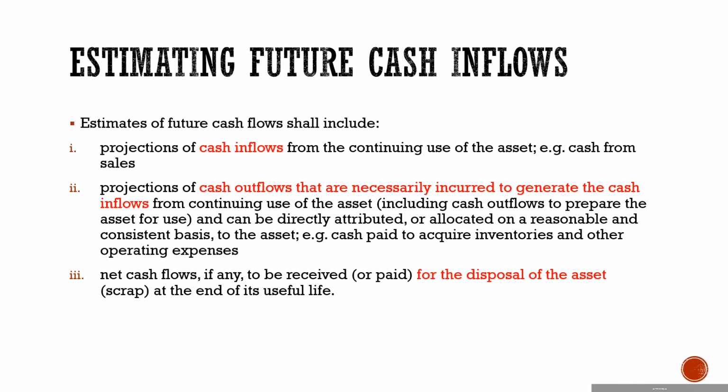Okay, now here are 3 things to note when estimating the future cash inflows for the purpose of finding the asset's value in use. First, we are going to include any cash flows from the continuing use of an asset, for example, cash from sales. Second, we are going to include any cash outflows that are incurred and necessary to generate the cash inflows mentioned in the first point. And third, we are going to include any net cash flows which are to be received during the disposal of the asset at the end of its economic useful life.